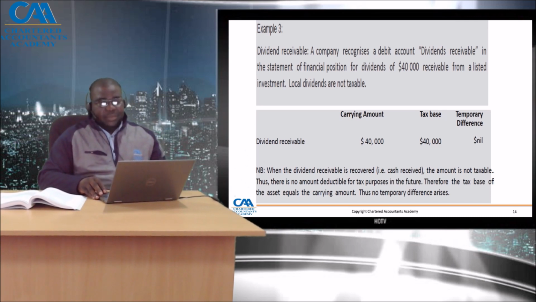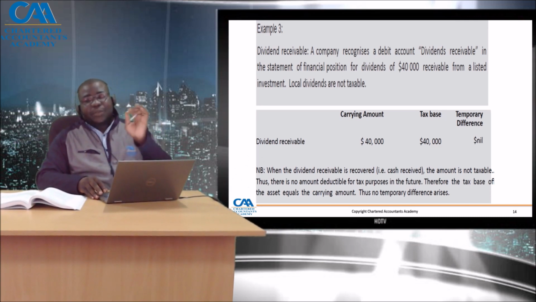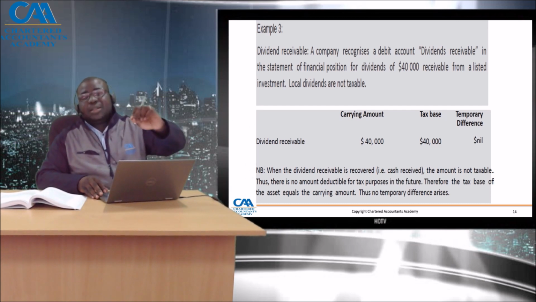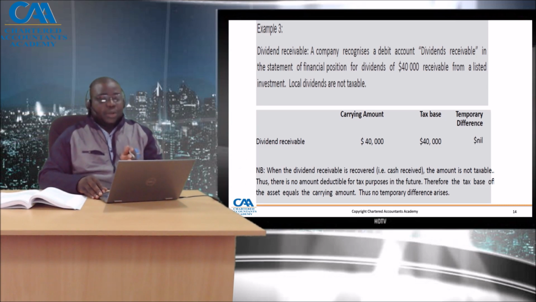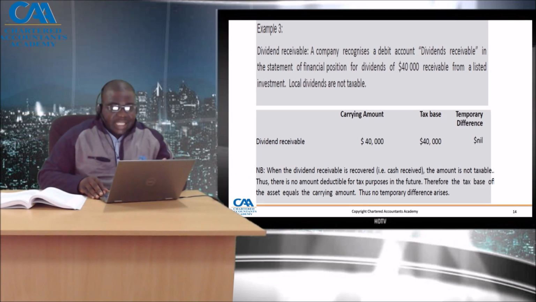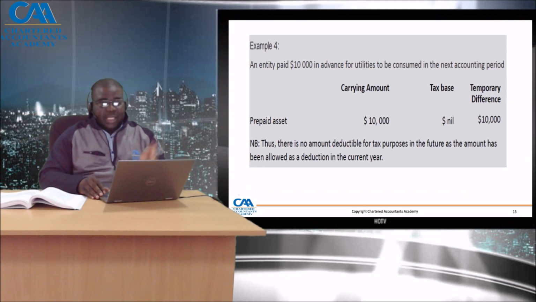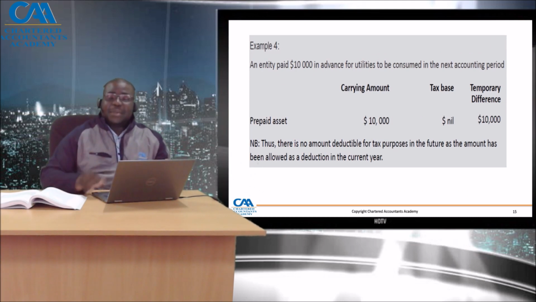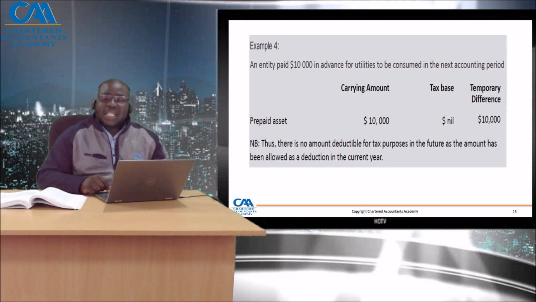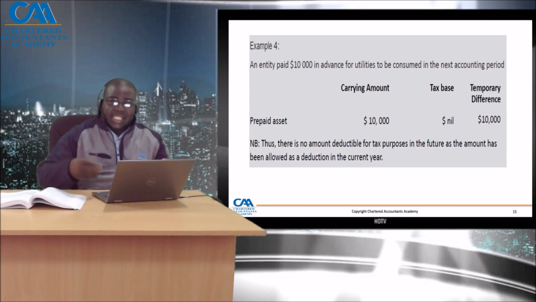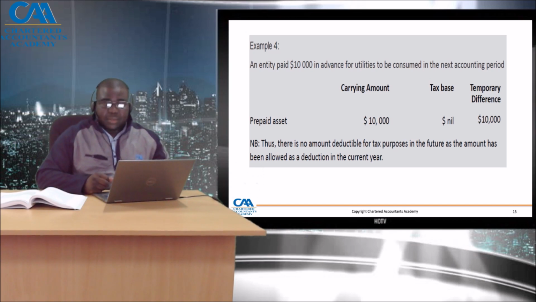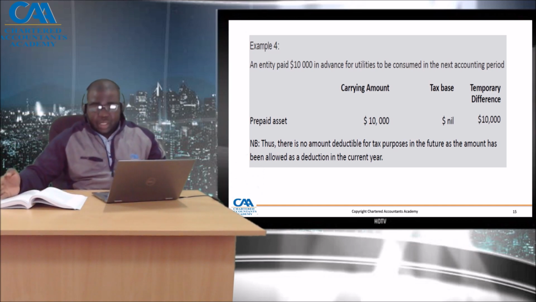So let's go back again. The tax base of an asset is the amount that is allowed to be deductible for tax purposes in future from a specific reporting period. So if you take as an example, an entity pays a 10,000 advance for utility, which is a prepayment. So the carrying amount is 10,000. How much of that prepayment is allowed? If this prepayment has already been deducted, meaning it's been allowed as a deduction in the current year, then there's nothing to deduct in the future.